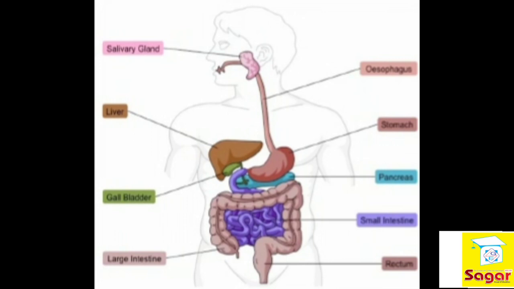It travels to the gallbladder through a channel called the hepatic duct, which is not mentioned in this diagram. Let me go ahead. During a meal, the gallbladder contracts, sending bile to the small intestine. The main function of the gallbladder is to send the bile to the small intestine.